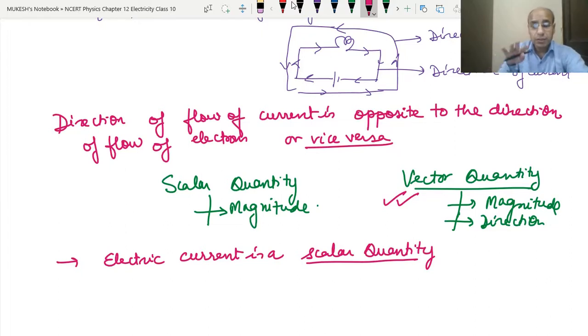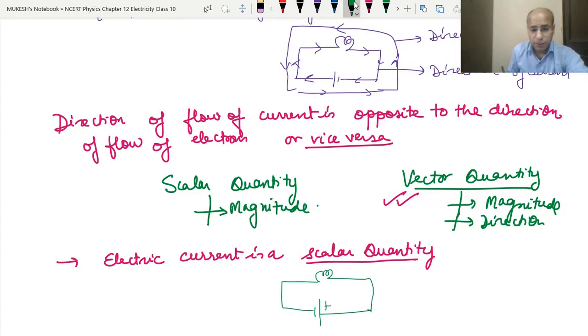So why do we show the direction of the current? To show the flow of electrons. Its direction is given just to show the flow of electrons. Okay, when we change the terminal of the battery, definitely the direction will change. Suppose if I change the battery, instead of putting it like that, I just put the battery like this.